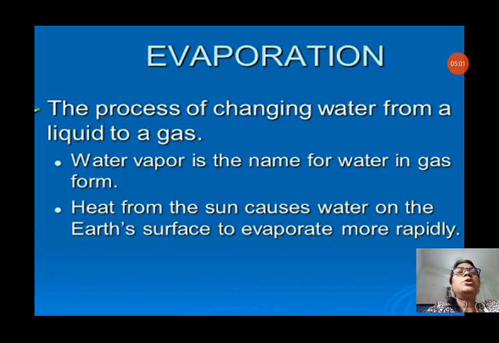Heat from the sun causes water on earth's surface to evaporate more rapidly. That's why clouds are formed and we get the rain. Again, when rain falls over the surface of the earth, it is water. Again water vapor changes into water as rain, and we get water back on the earth. Like this, the cycle goes on by the process of evaporation and condensation.